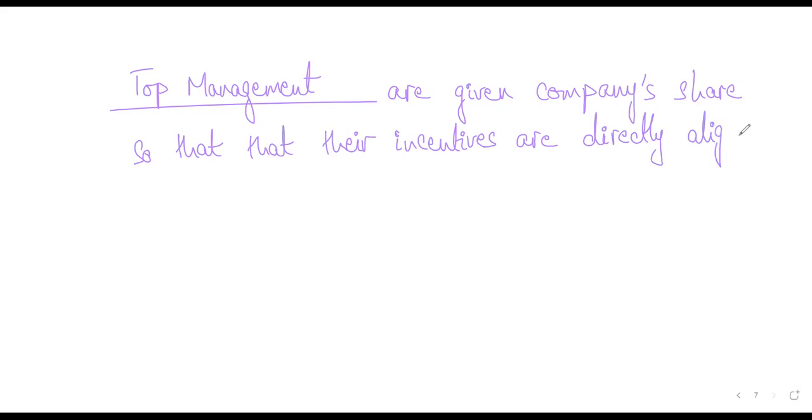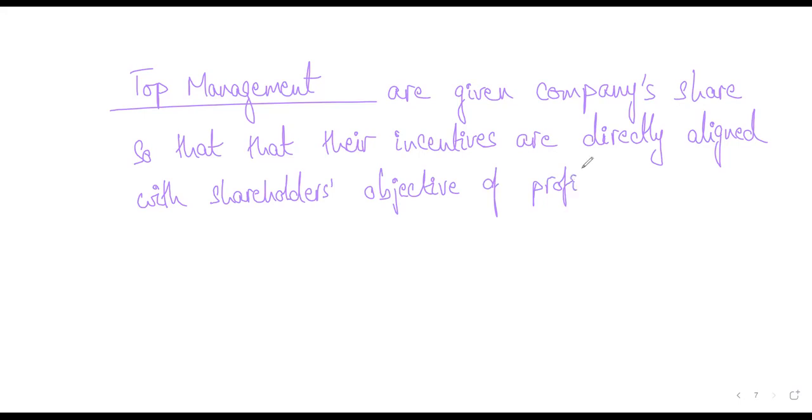In this way, you can make sure that managers are trying to maximize the profit of the company, with the objective of profit maximization. Is it making sense? So this is the entire idea, right?